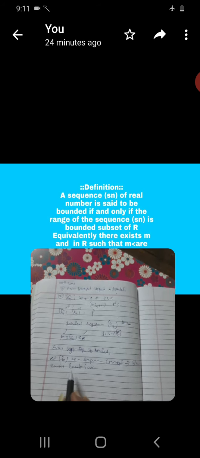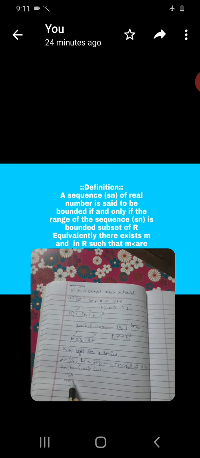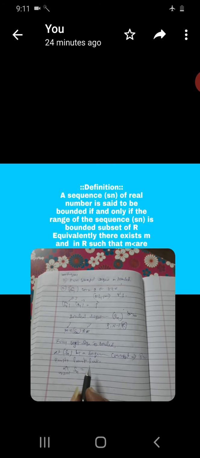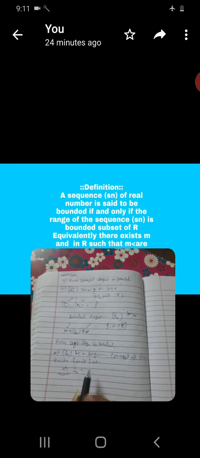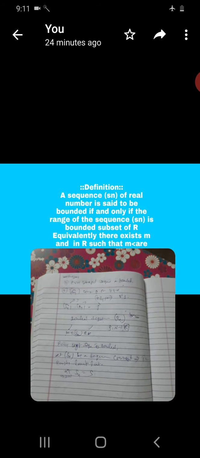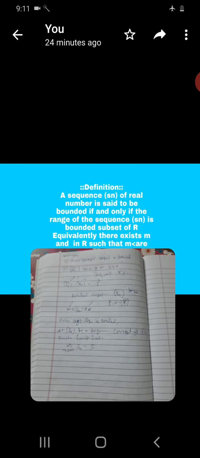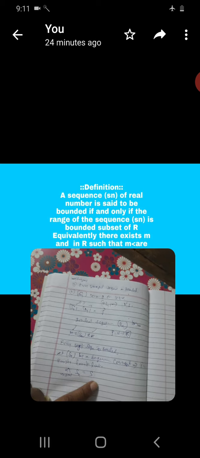Therefore, limit as n tends to infinity of Sn is equal to s. What is the definition of limit of a sequence? You apply it here: limit as n tends to infinity of Sn is equal to s.